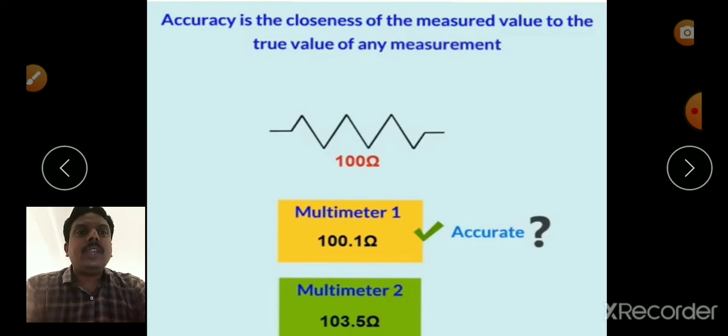Among these two values, which one is close to the exact value? The first one, obviously. So, the first reading measured by multimeter 1 is said to be accurate. So, accuracy is the closeness of the measured value to the true value of any measurement.